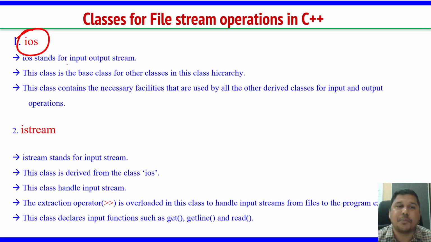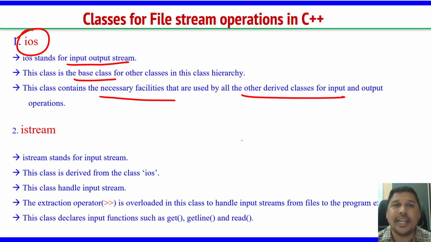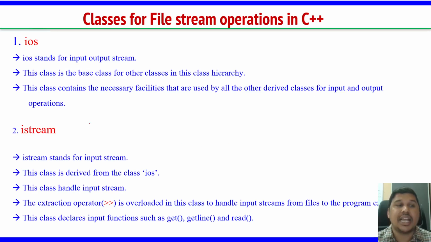IOS stands for input output stream. This is the base class for all the other subclasses. This class contains the necessary facilities that are used by all derived classes. We will study IOS at the end. Let us see istream.